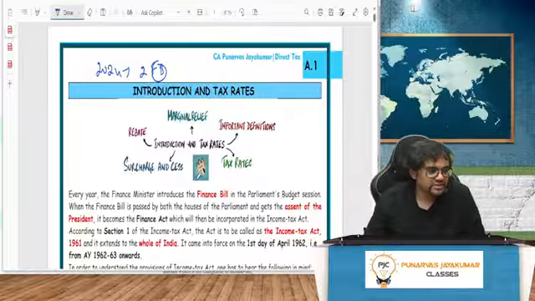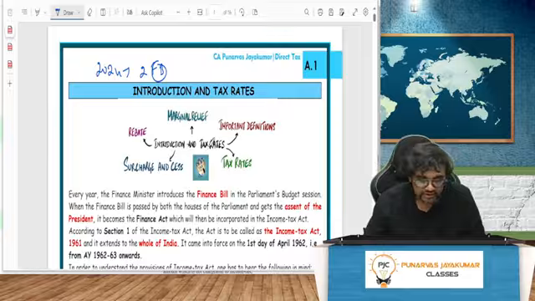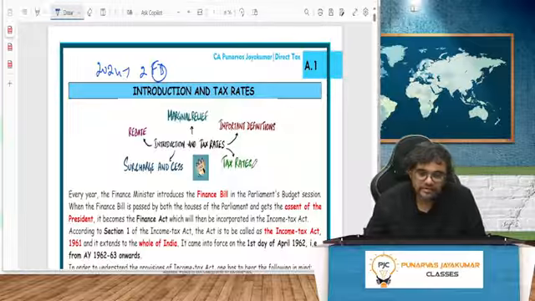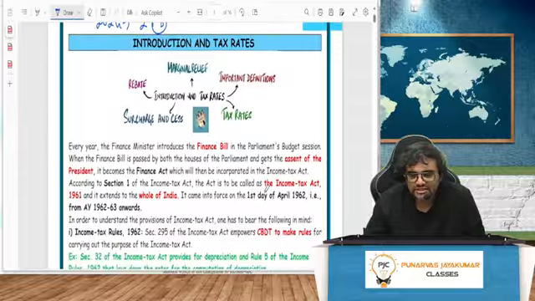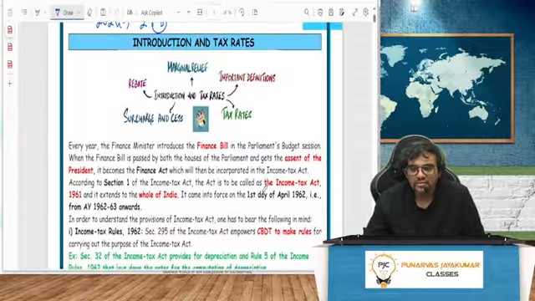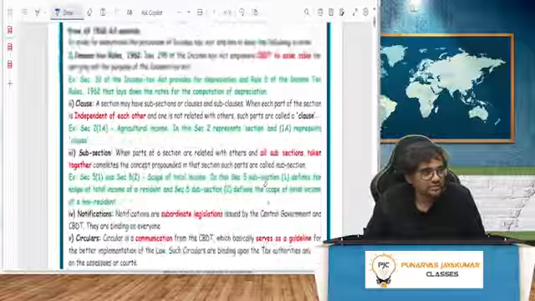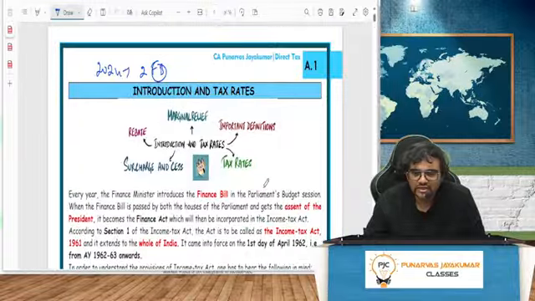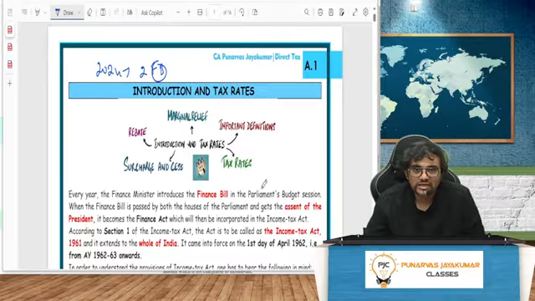There are quite a few changes for May 25 and November 25. Some of them are drastic, some of them are small. Everything is given in the notes, nothing to worry. Wherever those slight differences are there, we will change in the notes only. Apart from that, everything is fully amended. The material that you have is the fully amended material. You don't have to see any other material. This is more than sufficient.